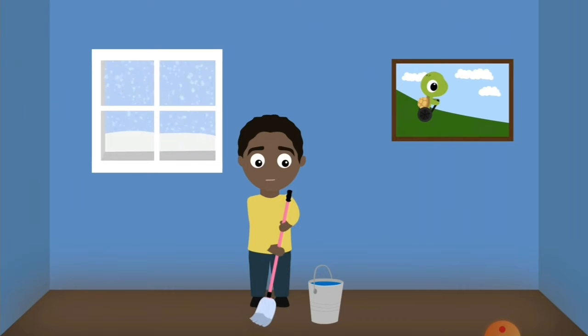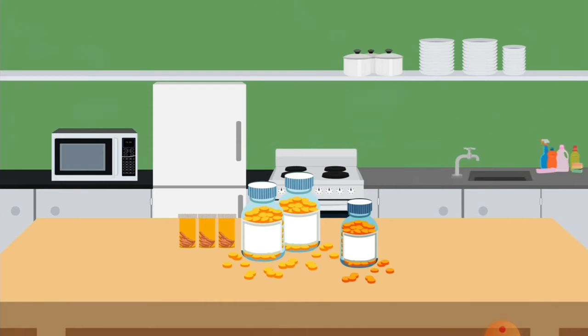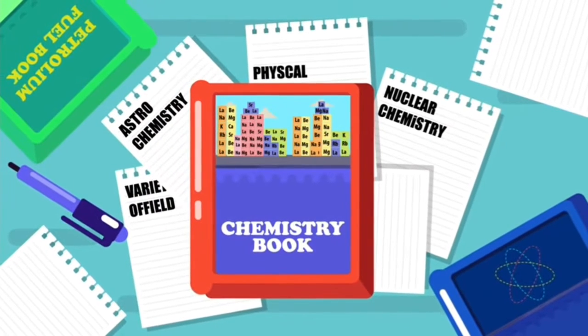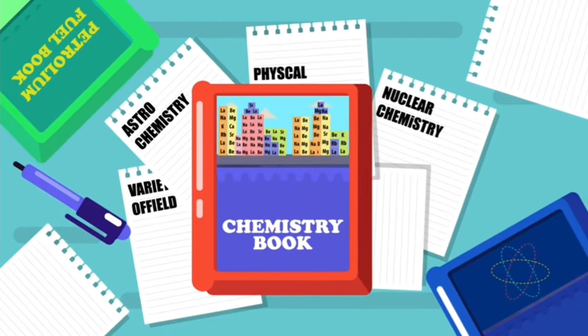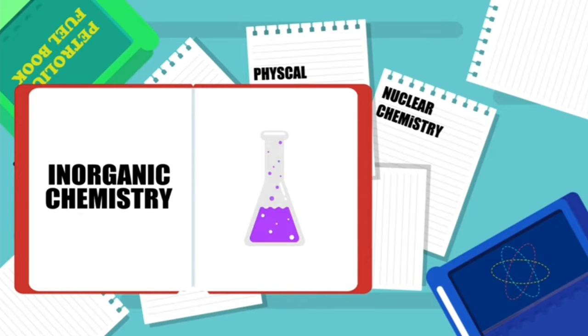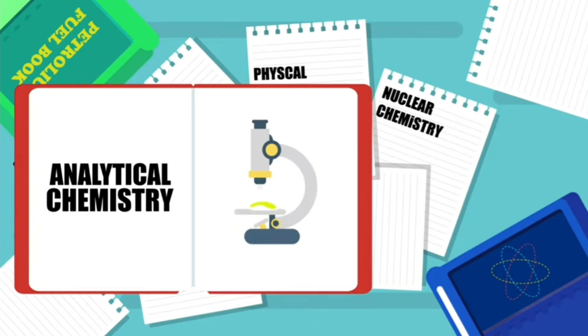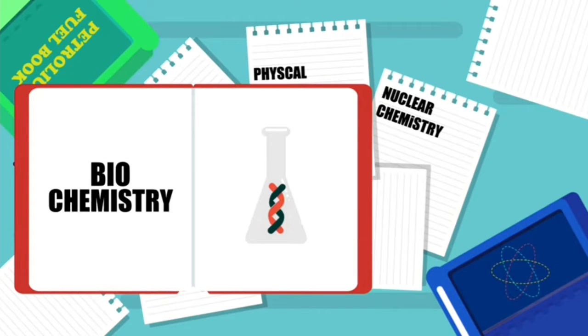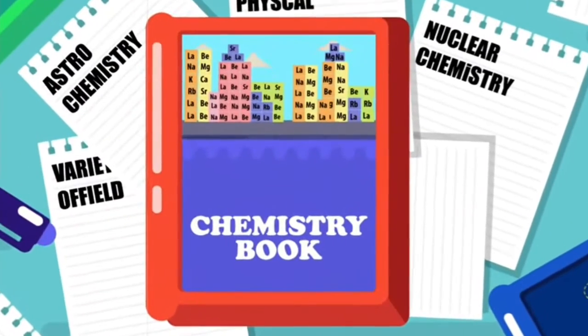You can observe chemistry during cleaning a surface or floor. It is because of a chemical reaction that the cleaning occurs. The medicines and drugs that you use when you are ill are also one of the applications of chemistry. So today we will talk about the definition of chemistry to understand the concept and some branches: organic chemistry, inorganic chemistry, analytical chemistry, physical chemistry, and biochemistry are some of the major branches.